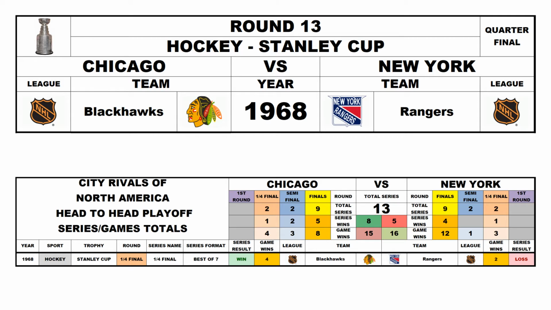Round 13, Stanley Cup quarterfinal 1968, Chicago Blackhawks versus the New York Rangers. Chicago won the series 4-2, so now it's Chicago 8, New York 5.